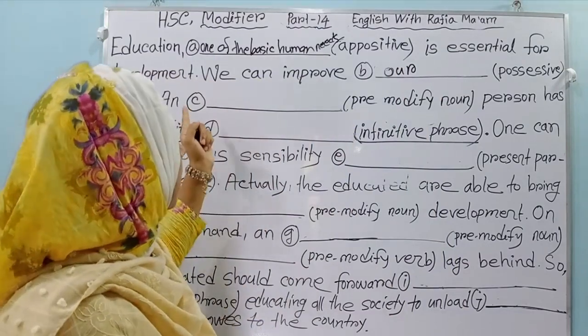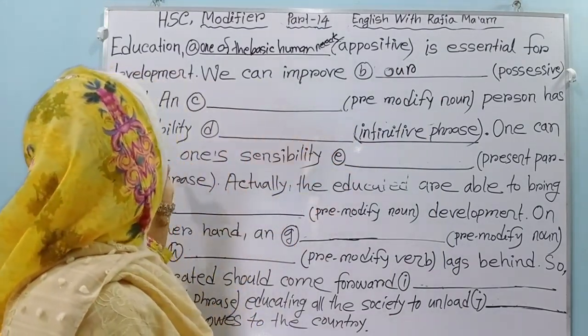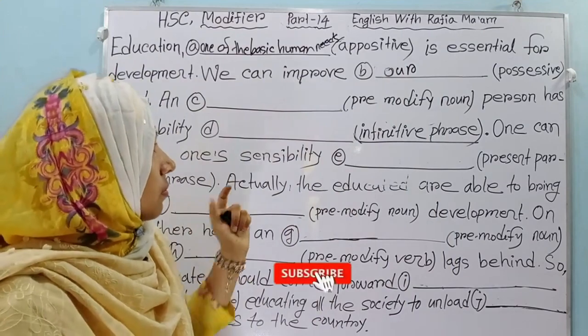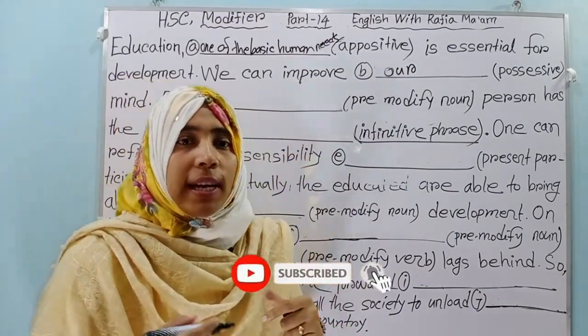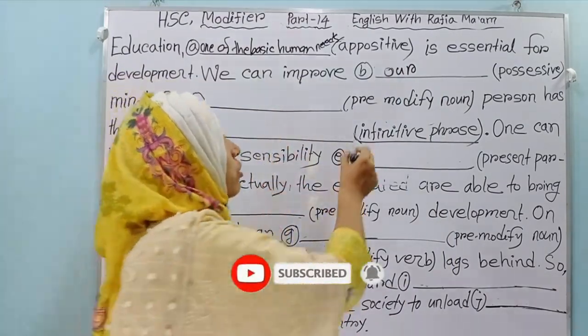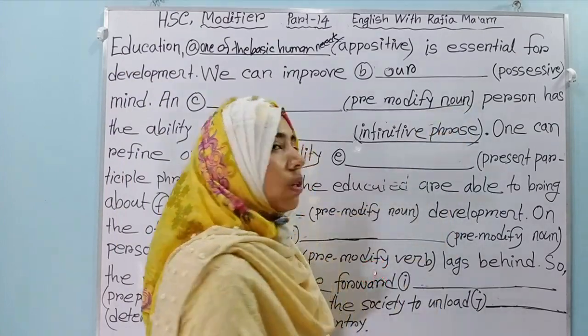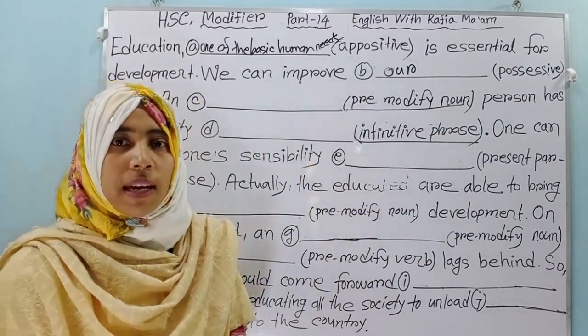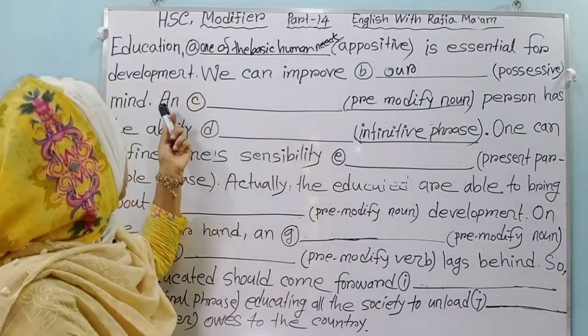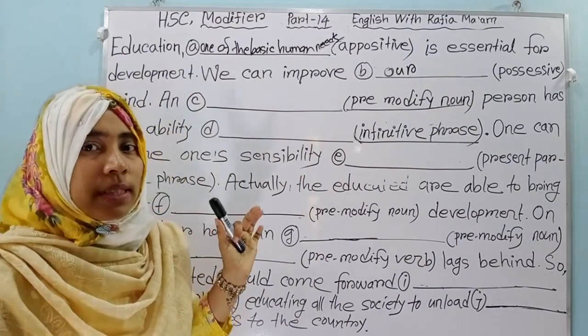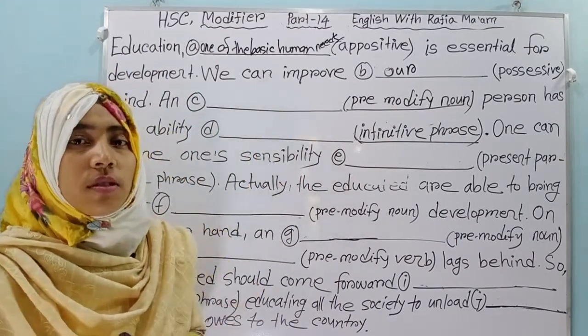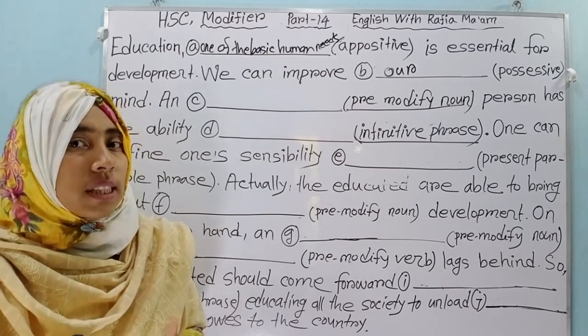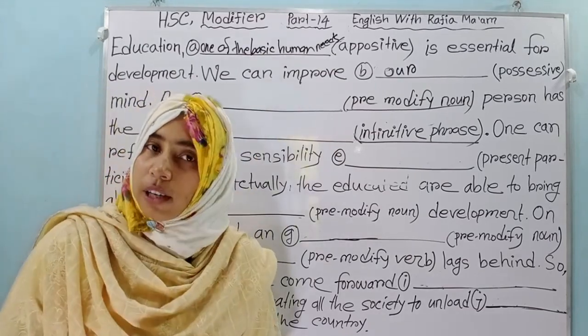Then you see: "And dash person has the ability." Here you have to use a pre-modifier of the noun, that means an adjective. And you see this is "an," so you have to use an adjective which starts with a vowel sound.